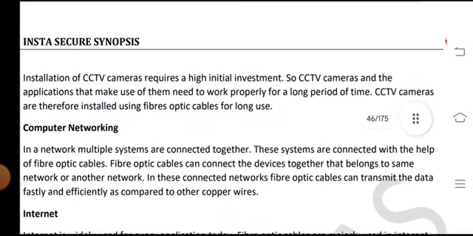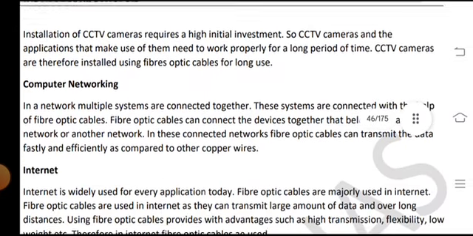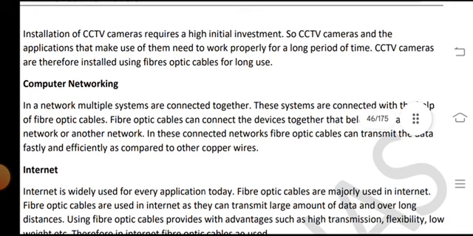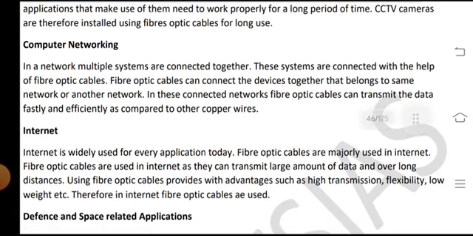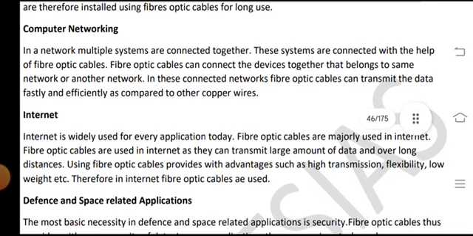Installation of CCTV cameras requires a high initial investment, so CCTV cameras are an application that needs to work properly and for a long period of time. CCTV cameras are therefore installed using fiber optic cables for long use.